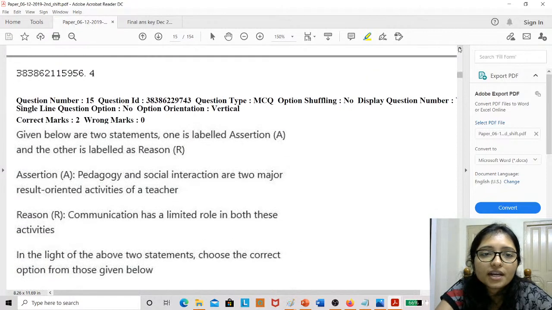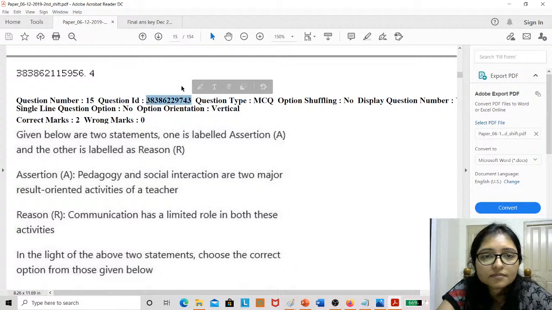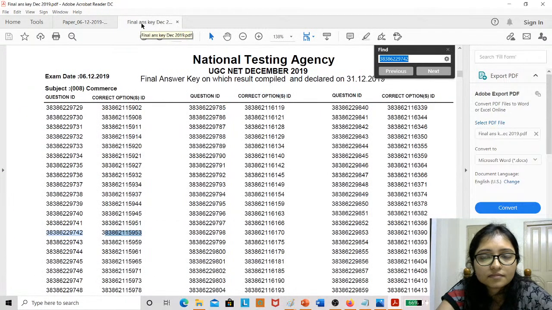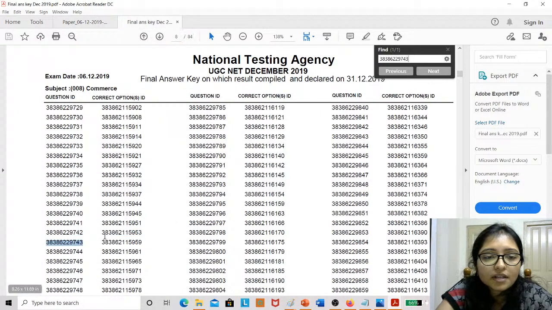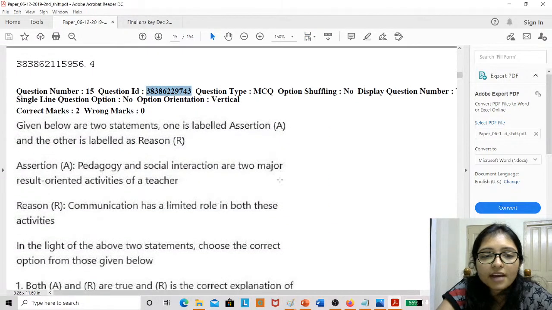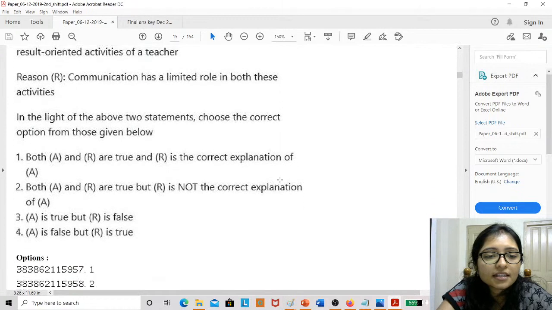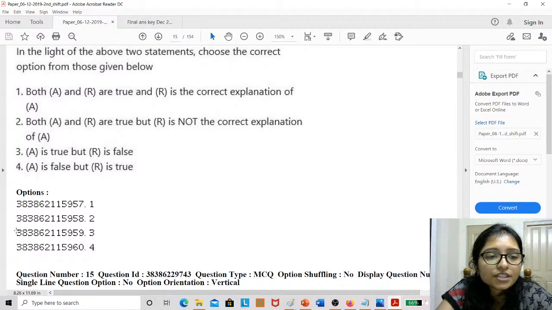Yes, all of you are correct, definitely. That is 959, the answer key. That is option 3. Option 3 is the correct answer.